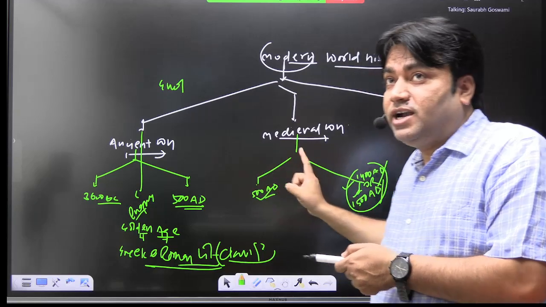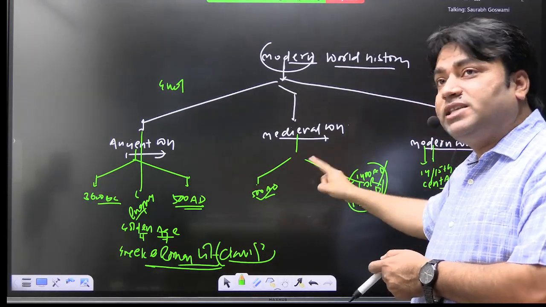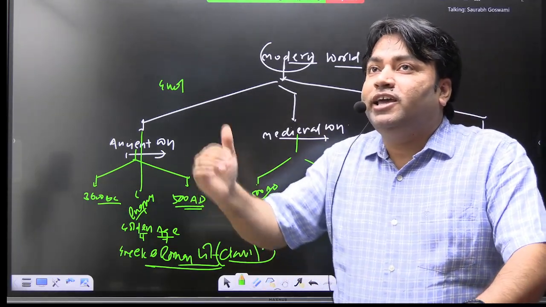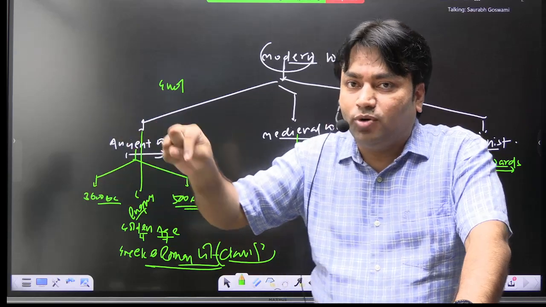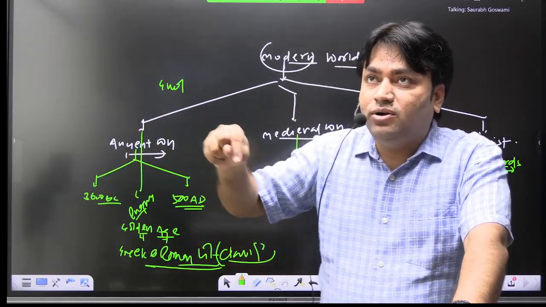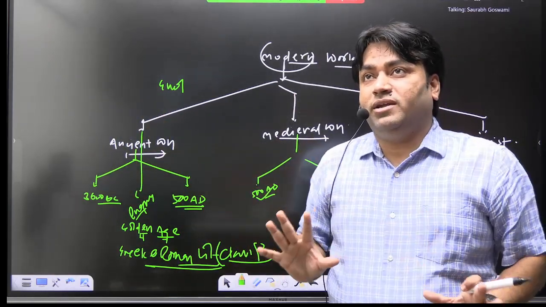So changes are taking place, and evils are entering into the society, the political system, the economic system, all was happening.